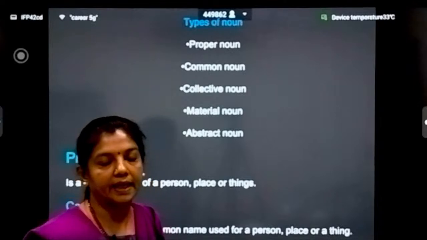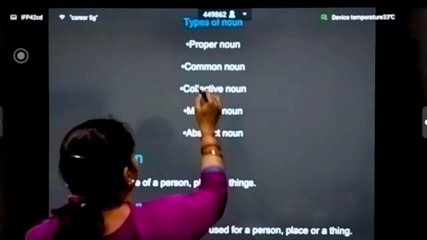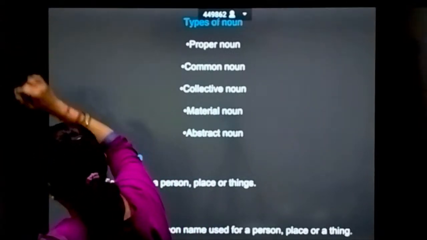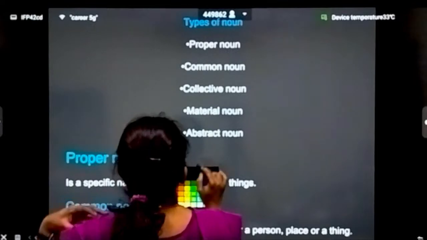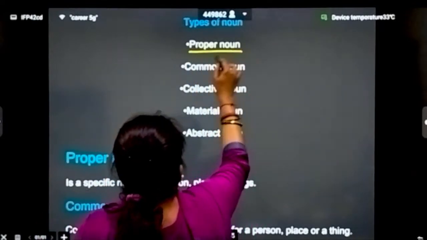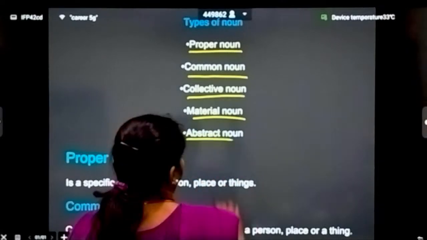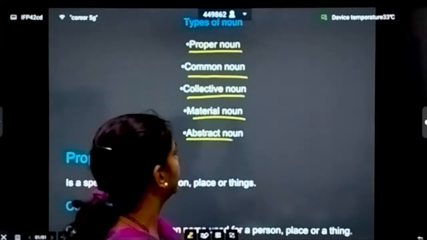Okay, we have 5 types of noun. That is the proper noun, common noun, collective noun, material noun, and abstract noun. We'll give the examples for each one and explain.